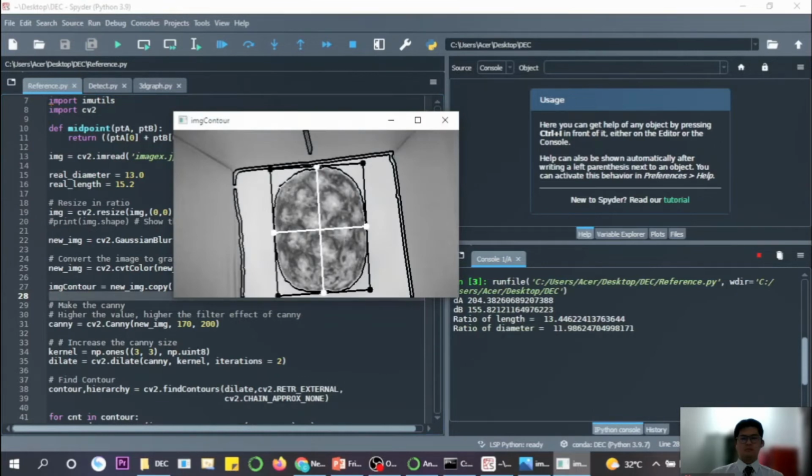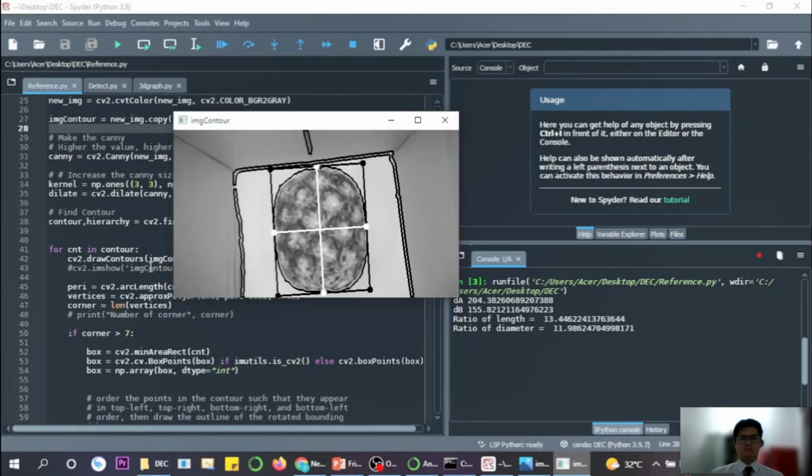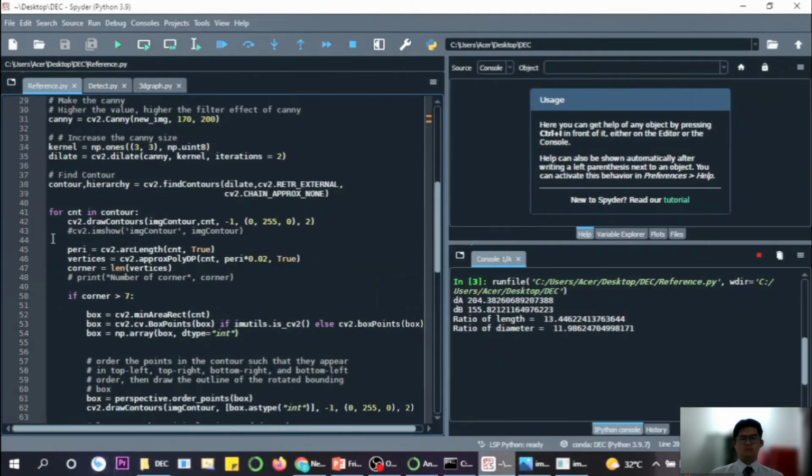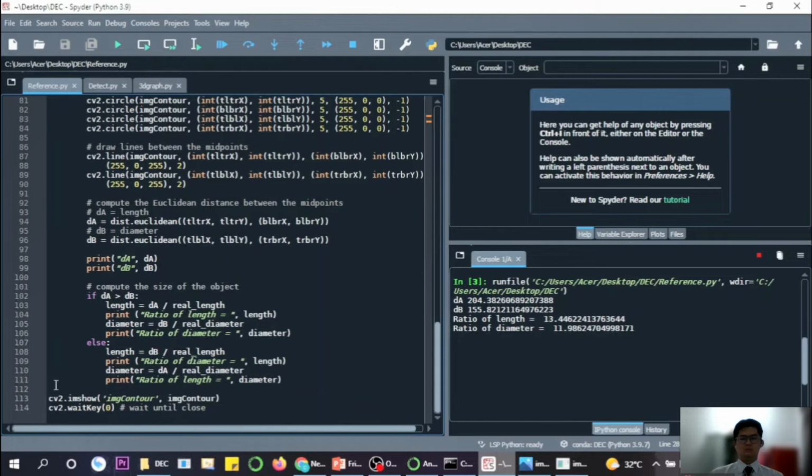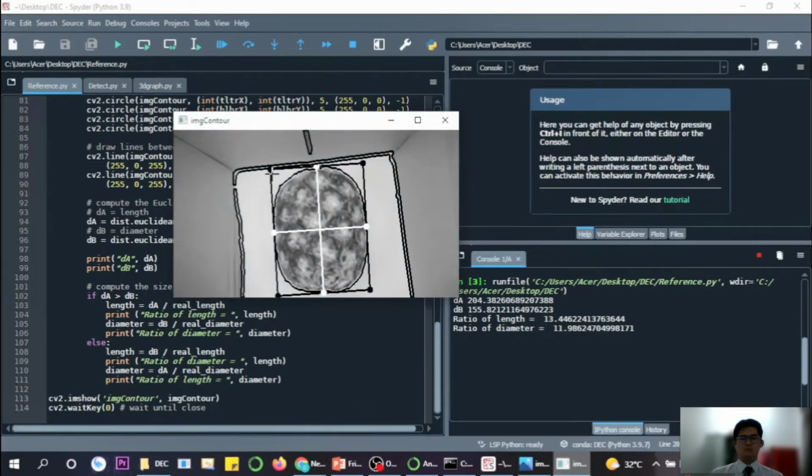So from here we can see that there is the bounding box here. The width of the bounding box can be used as the diameter of the pineapple, and the length of the bounding box is the length of the pineapple. So from line 41 until line 111 is the method to use the bounding box to detect the contour and then get the length and the diameter.